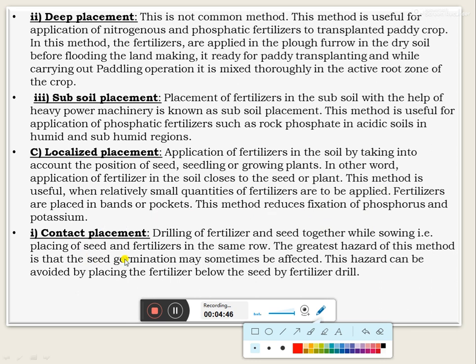The first one, contact placement. That is drilling of the fertilizer and the seed together while sowing, that is placing of the seed and fertilizer in the same row. The greatest hazard of this method is that seed germination may sometimes be affected. This hazard can be avoided by placing the fertilizer below the seed by fertilizer drill.